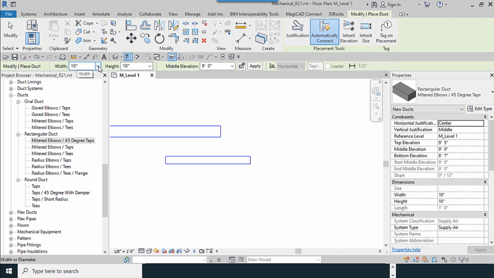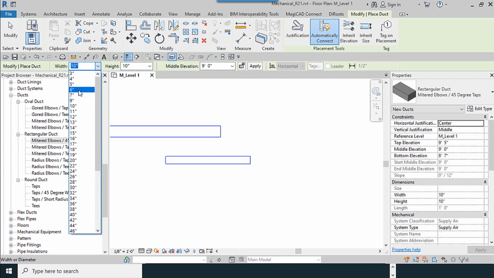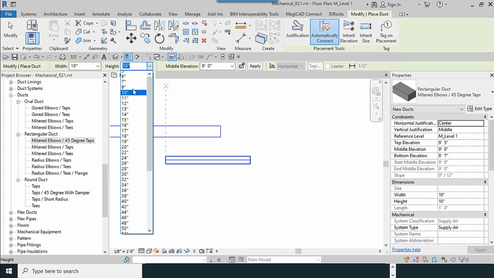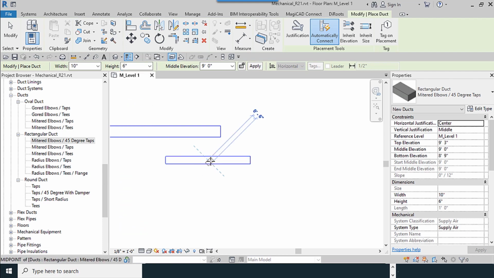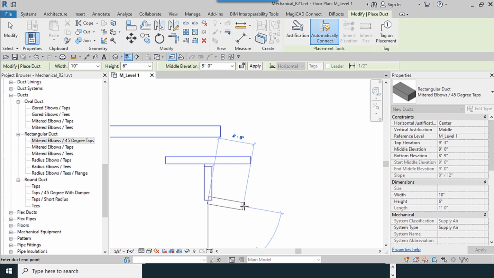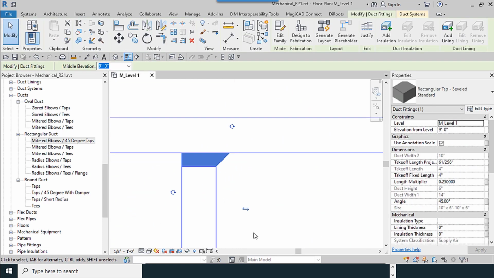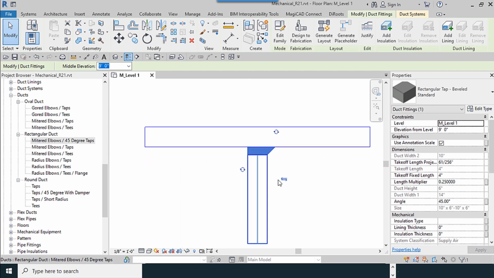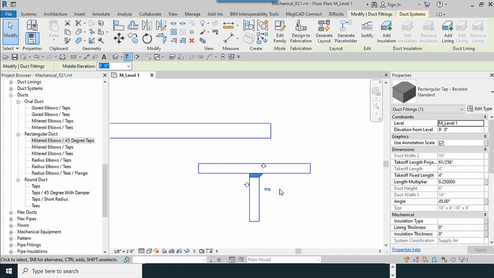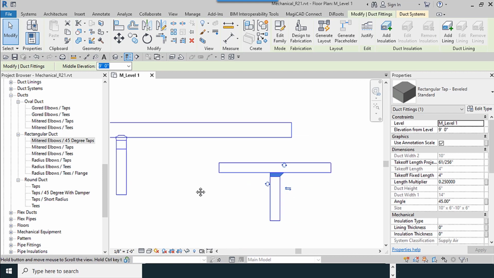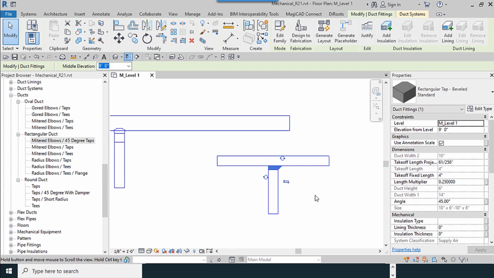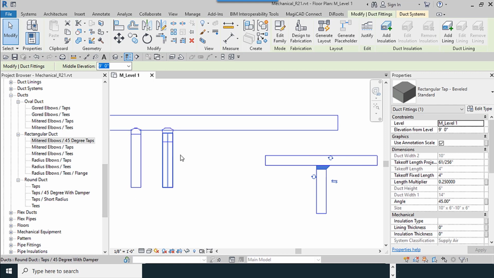Our size is 10 inches. I select the next one, 10 by 6. This is our connection, which I mentioned. This is the type of connection available in the software. Next one is the round one.